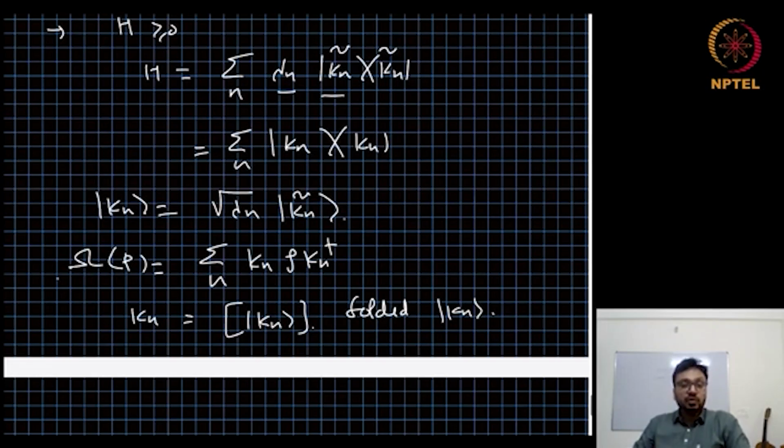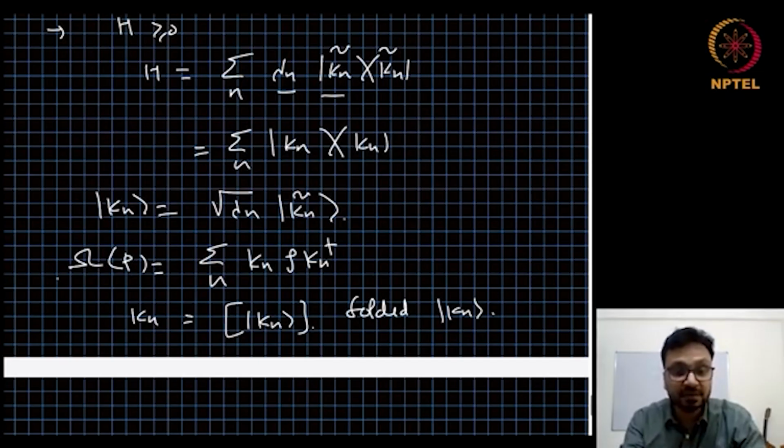Now we can use the isometric transformation on Kn, and we can generate a large number of sets of operators which represent the same CP map, and we can choose the most convenient Kraus operators for us. In that way, we can find the set of Kraus operators for any given completely positive map.